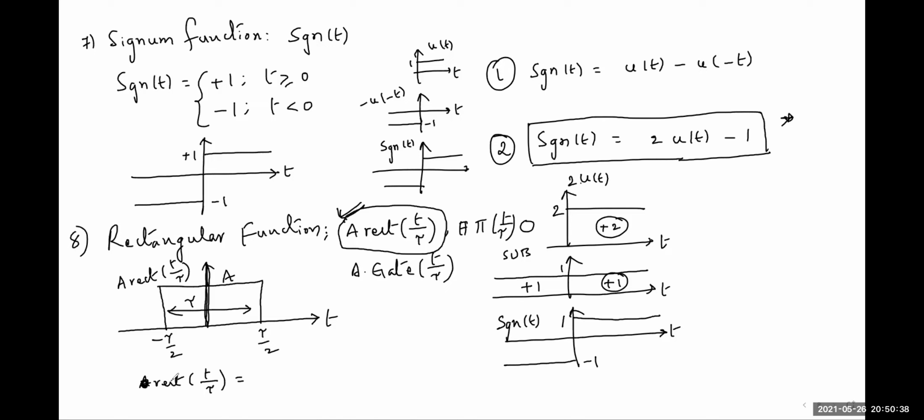The rectangular function in terms of the unit step function we can express like this: u of t plus tau by 2 minus u of t minus tau by 2. So how do we express it like this? We will explain in signal operations. After solving some exercise problems in signal operations, you can easily find this kind of expression. For now, just remember that we can write the rectangular function in terms of the unit step function like this.